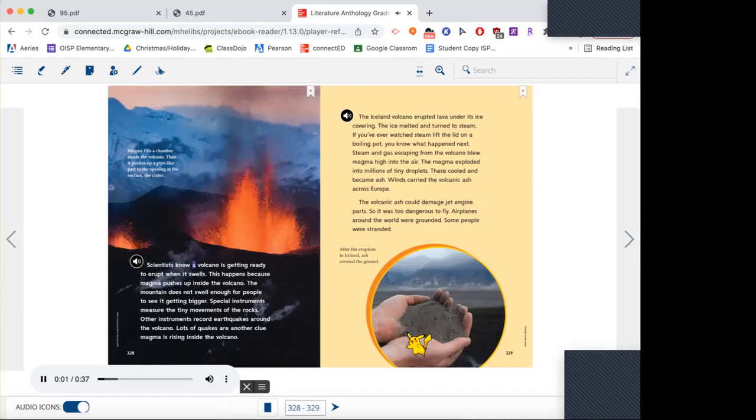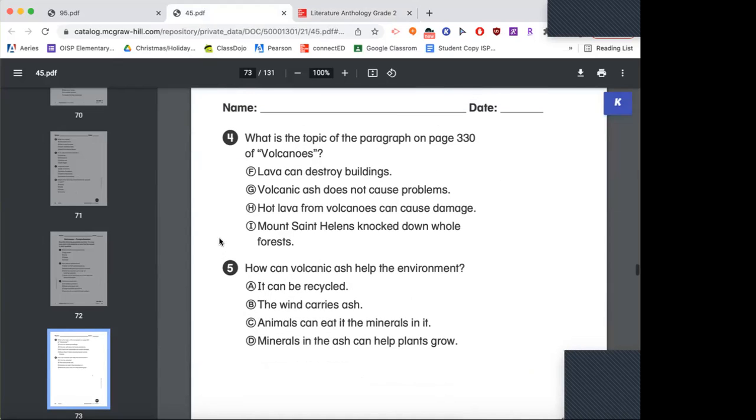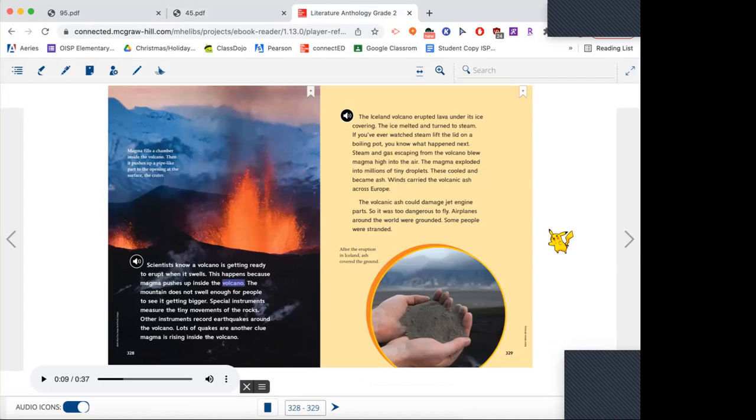Scientists know a volcano is getting ready to erupt when it swells. This happens because magma pushes up inside the volcano. Swelling happens because the magma is pushing up inside the volcano. All right, last 2 questions. Number 4, what is the topic of the paragraph on page 330?